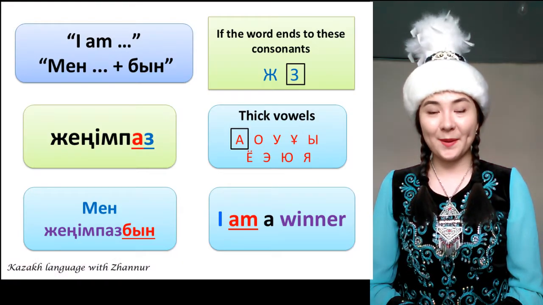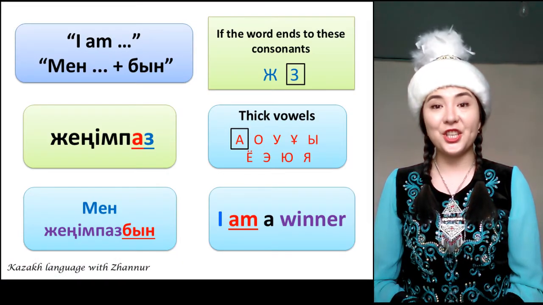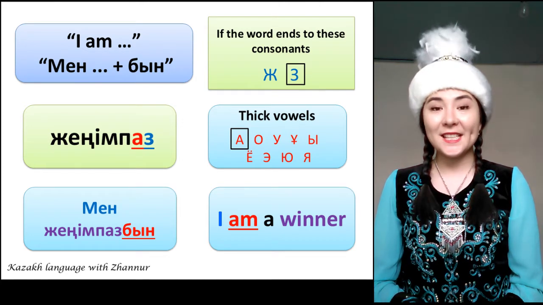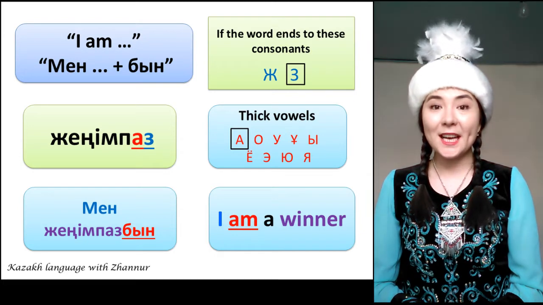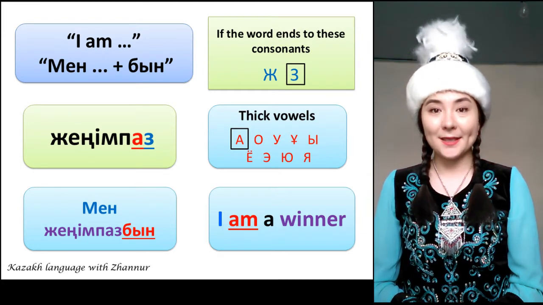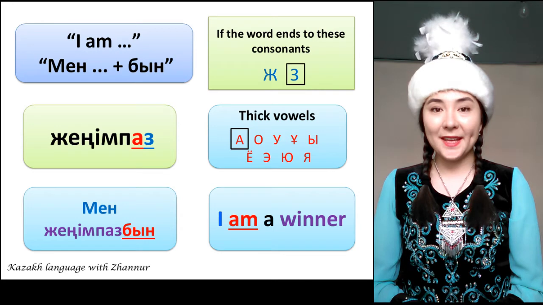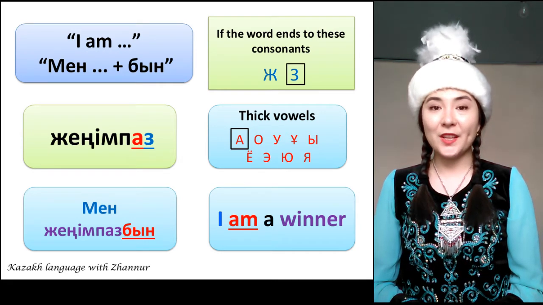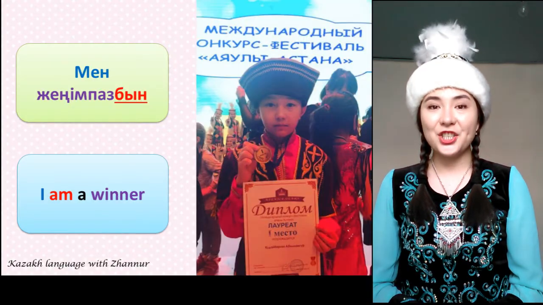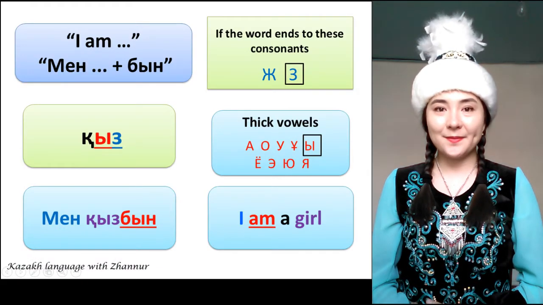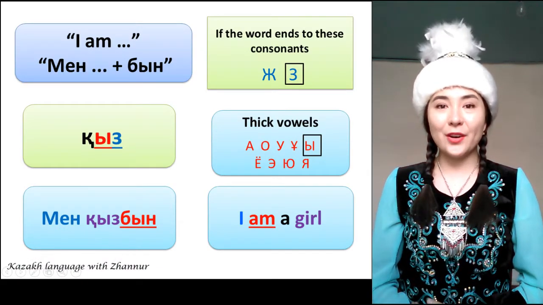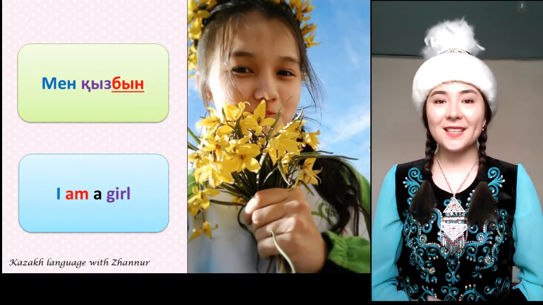If the last vowel of the word is a thick vowel, then we use the ending bun. Let's look at an example. Here the last vowel of жеңімпаз, winner, is a thick vowel a. That's why we use the ending bun with жеңімпаз. Мен жеңімпазбын. I'm a winner. Мен қызбын. I'm a girl.